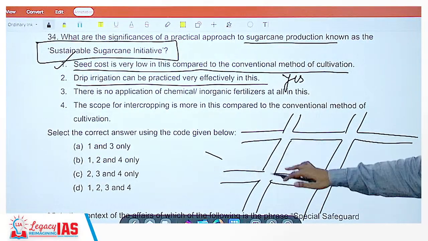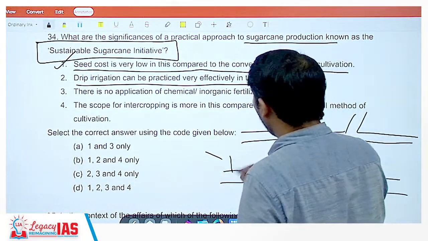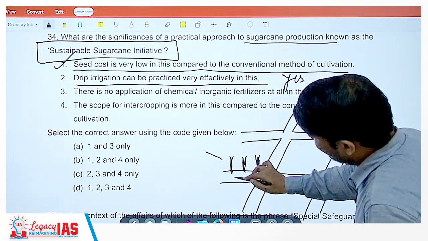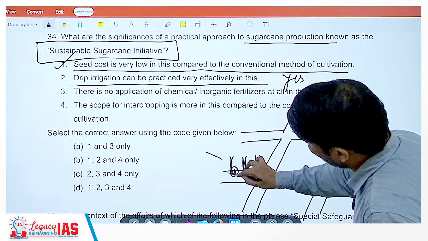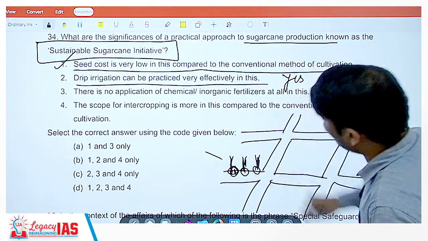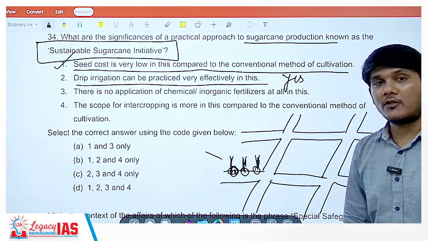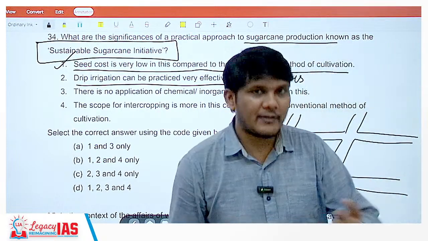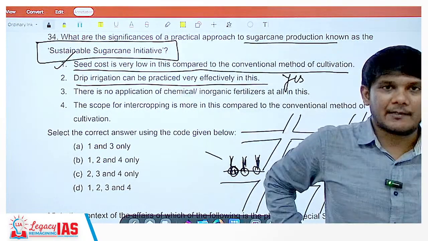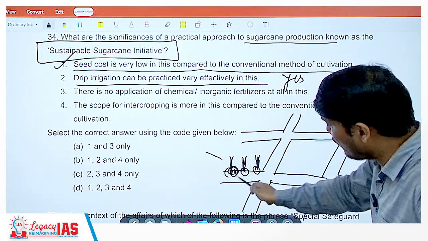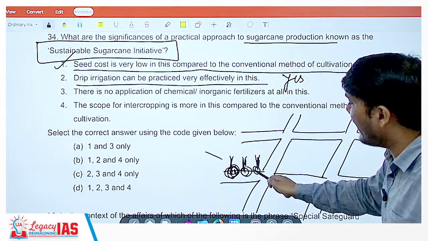In the ground, pipes are laid out, and when the crop is growing, the drip irrigation provides water to the root of the crop, specifically there. In general irrigation, what will happen? A pipe will be there and it will throw water like rain. So water would be everywhere. But in drip irrigation, it specifically goes to the required area and nowhere else.